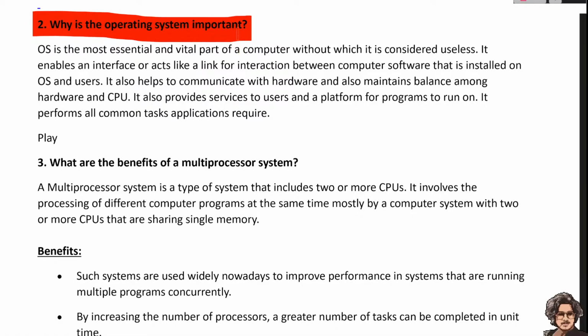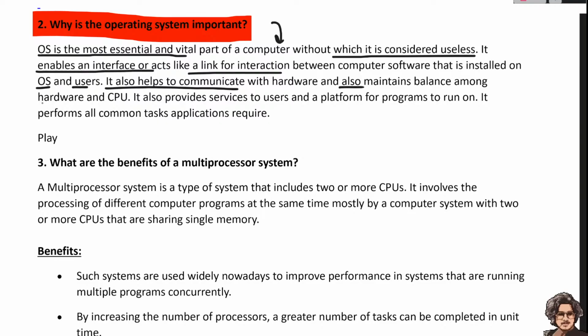I'm explaining the same question. You have to learn this answer by heart. Operating system is the most essential and vital part of the computer, without which it is considered useless. It enables the interface and acts as a link of interaction between the computer software installed in the computer and the user. It also helps to communicate with the hardware and maintain the balance among hardware and the CPUs.